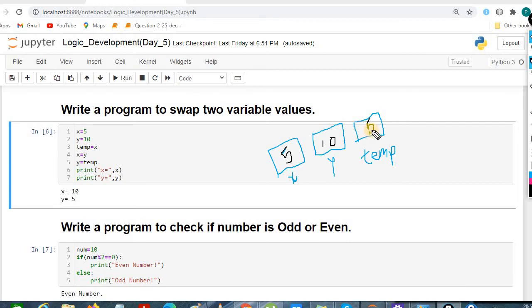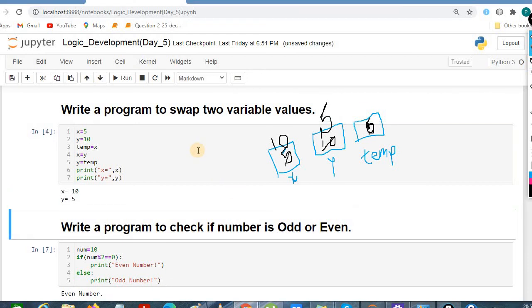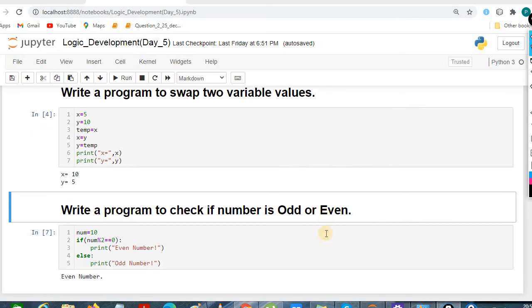Now we are putting the y value in x. Now we are putting the temp value in y. So this way the values are swapped. If we execute it, we get the result respectively, x equals 10 and y equals 5.